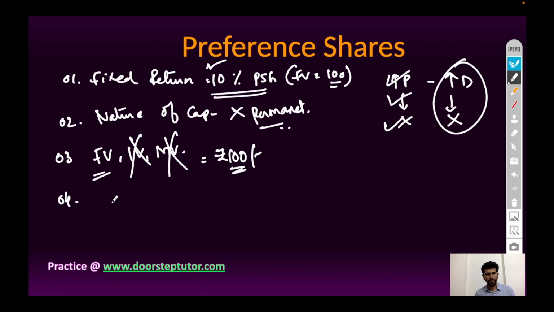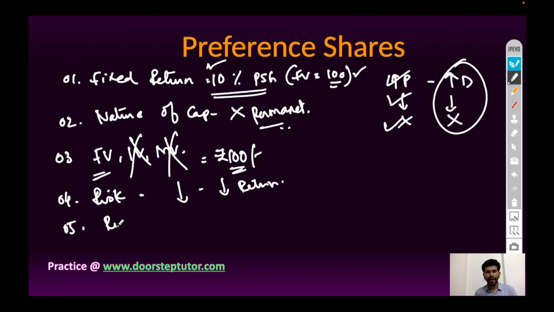Risk. Preference shareholders have less risk. If company earns more profit or less profit, it doesn't matter. Preference shareholders will get constant return, that is, a fixed rate of return. If company earns no profit or company suffers loss, only in those cases preference shareholders will not get dividend. So they have lesser risk and lesser return.